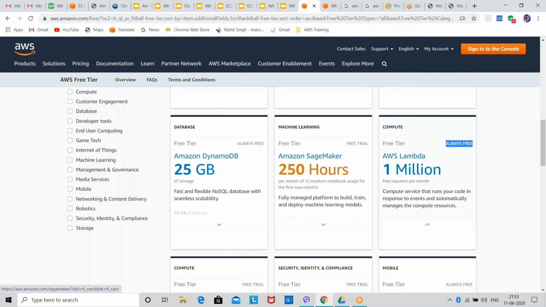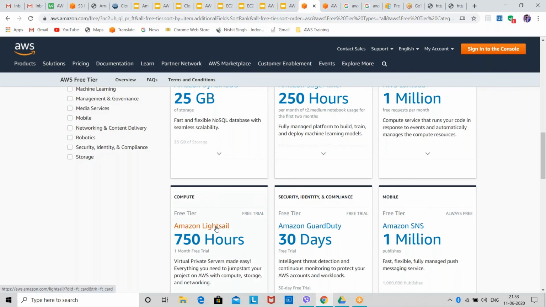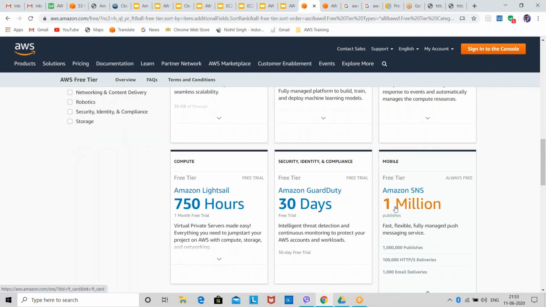Then we have another compute service, Lightsail, which is free for 750 hours. Then we have GuardDuty, which is for security purposes, and we have this for 30 days. We have SNS, which is a notification service. We also have SNS in the free tier for a lifetime, but only for 1 million requests.